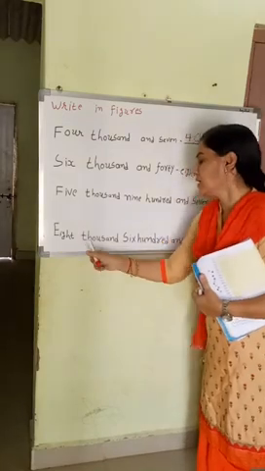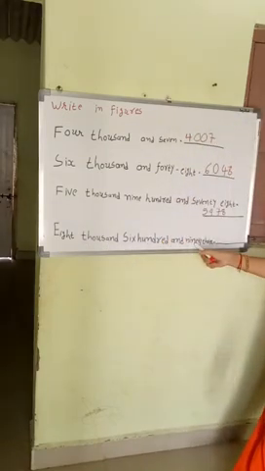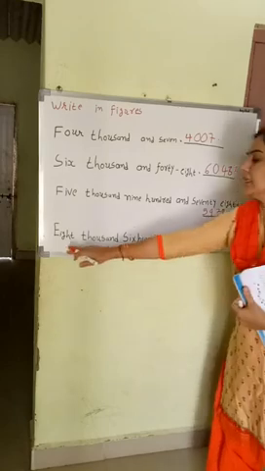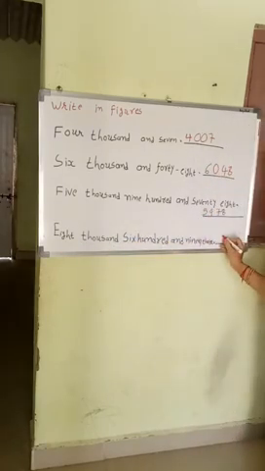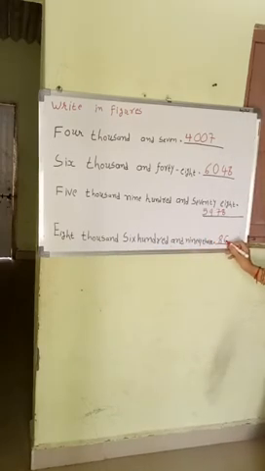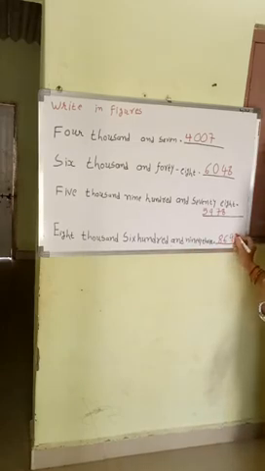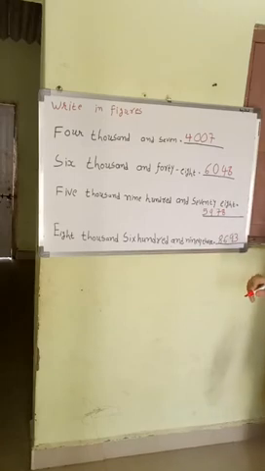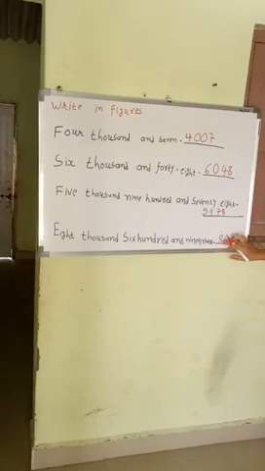Last one, 8,693. We need 8 in the 1,000 place, 6 in the 100 place, and 93 in the 10 and 1 places. One more time we check the 1, 10, 100 and 1,000 places. Yes, 8,693, so our answer is correct.